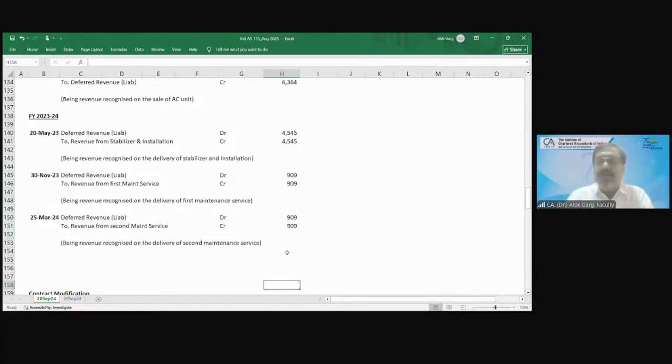Suppose the company's cost of a product is 50,000 rupees and the company sold it to the customer for 40,000. So what is the revenue? Whether the cost is the revenue, or the price which is received from the customer is the revenue? The price which is received, that is the revenue. In that case, the company will have a loss of 10,000 rupees. So that is why Ind AS 115 has given a solution.